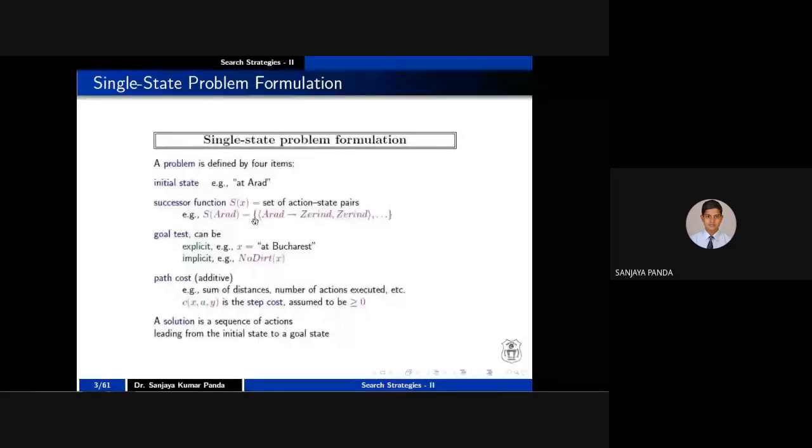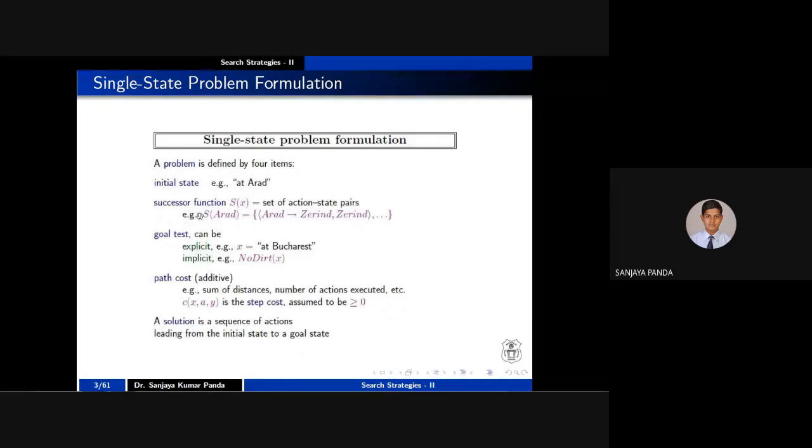Then once you are applying some function, why you are applying? You are changing your state from one position to another position. For example, a student is appearing for an examination at the end of the first semester. Once his examination is cleared, he can move to the second semester. So we can consider our examination system is also called a successor function.